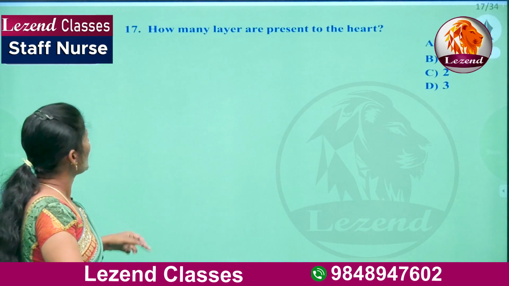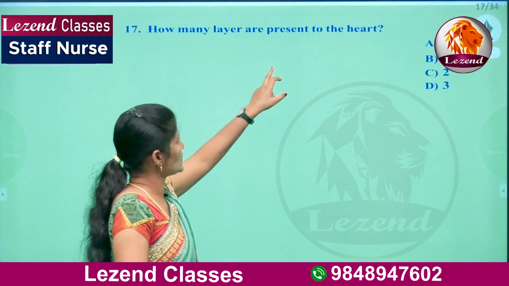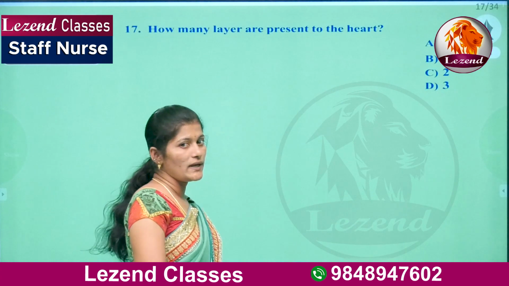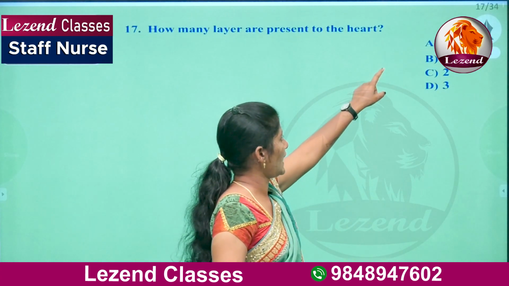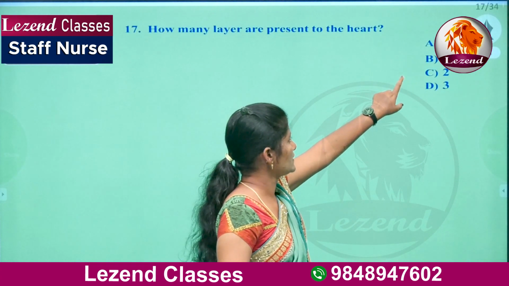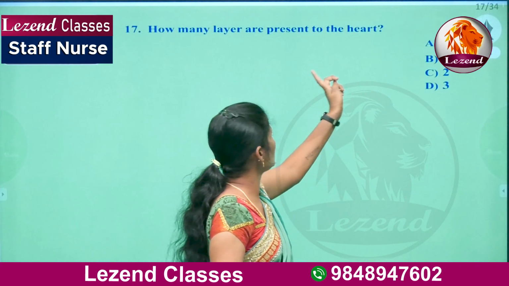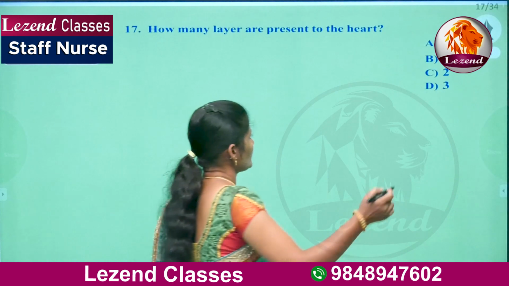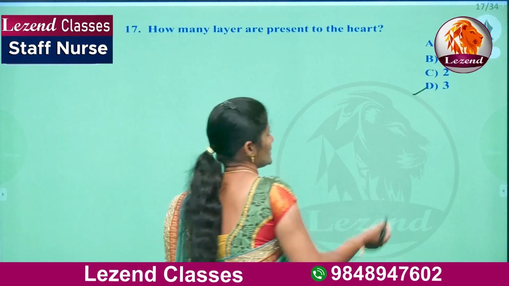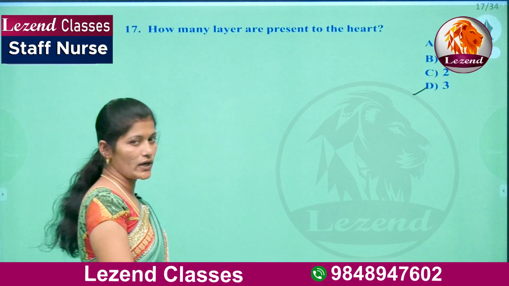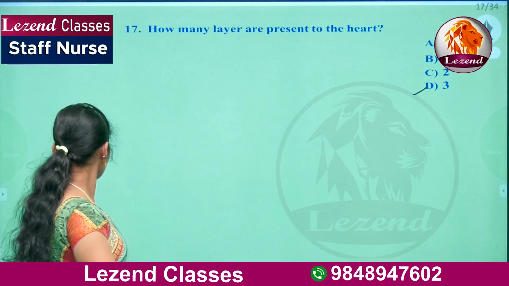Next question. How many layers are present in the heart? A, 9, B, 10, C, 2, D, 3. So here the heart has 3 layers, that is pericardium, myocardium, and endocardium.